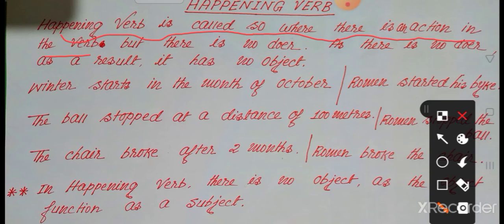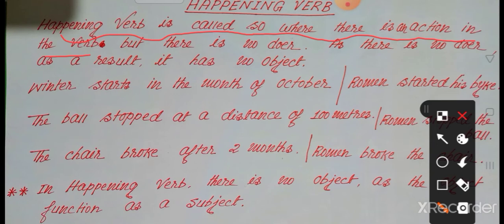We know from the previous class that an action verb is where someone is doing something. Someone does the work, and who does the work is called the doer of the sentence.